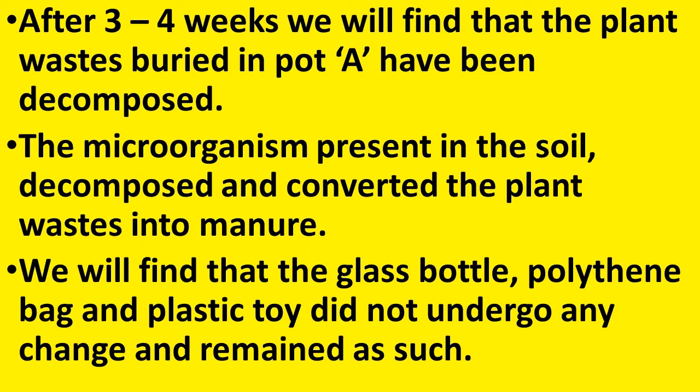We will find that the glass bottle, polythene bag and plastic toy did not undergo any change and remained as such. If we check the soil in pot B, we can see that the glass bottle, polythene bag, plastic toy, etc. remain as such without undergoing any change. So what does it show? The microorganisms could not make any change in these materials.